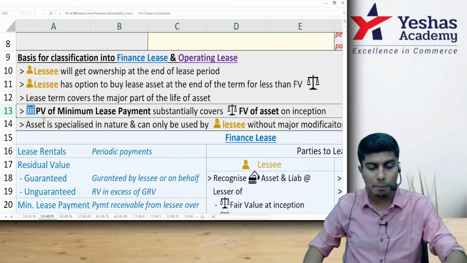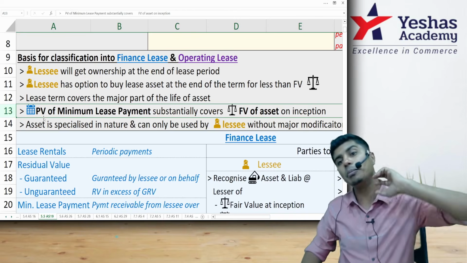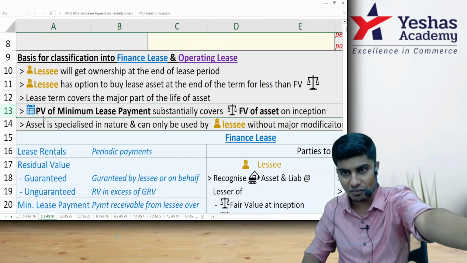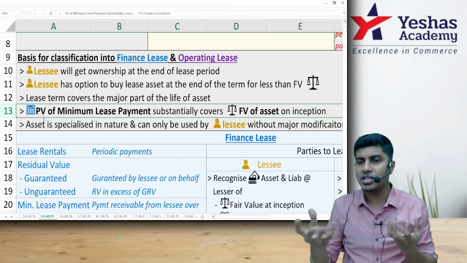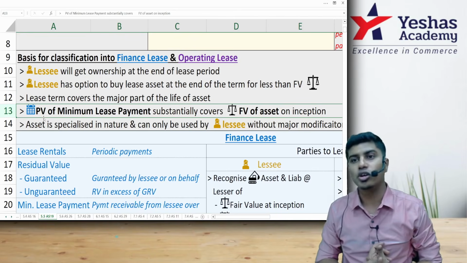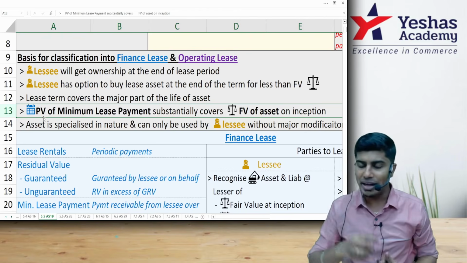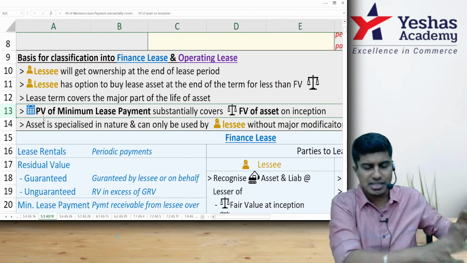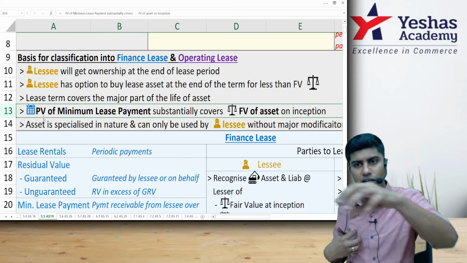So that is the reason we take PV, present value of the minimum lease payment that I'm going to receive in the future. That should form substantial part of the cost of the asset. The mindset that you would have to have here is keep lease aside for some time. I am lessor, you are lessee.